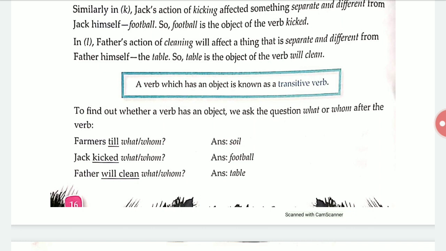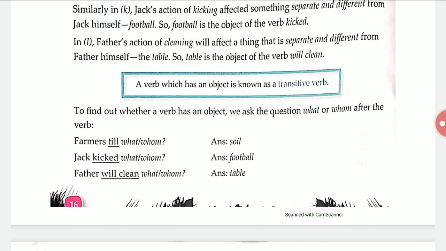To find out whether a verb has an object, we ask the question what or whom after the verb. You know how to identify the verb. After identifying the verb, you have to ask a question. What is the question? What or whom?